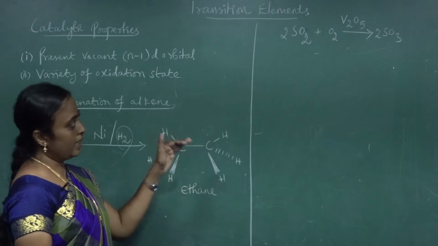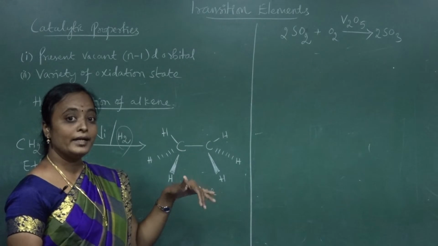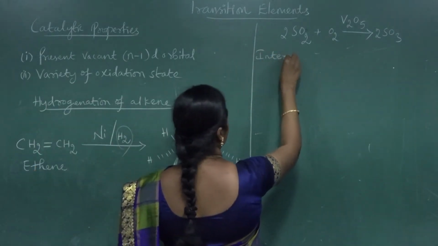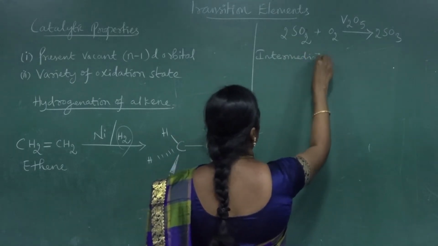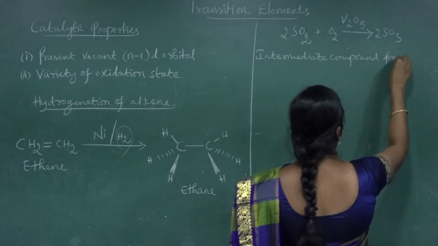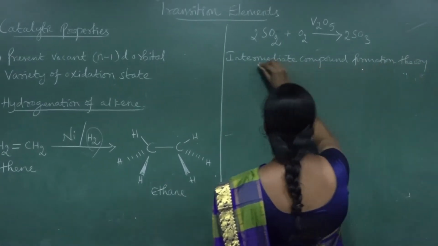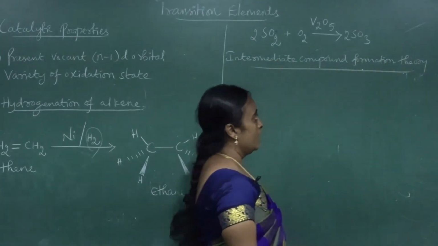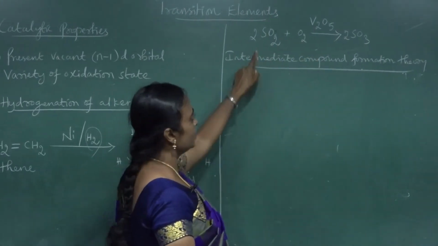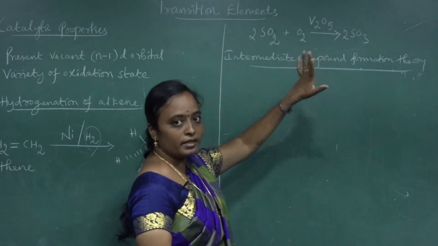This can be explained by using the intermediate compound formation theory. So what is this theory? First we take two reactants and one catalyst. The two reactants are sulfur dioxide and oxygen. The catalyst we used is vanadium pentoxide.